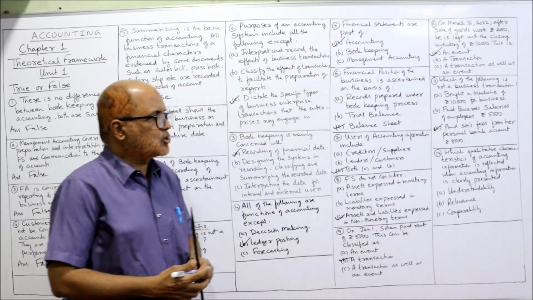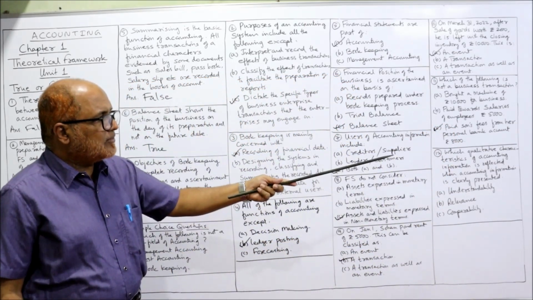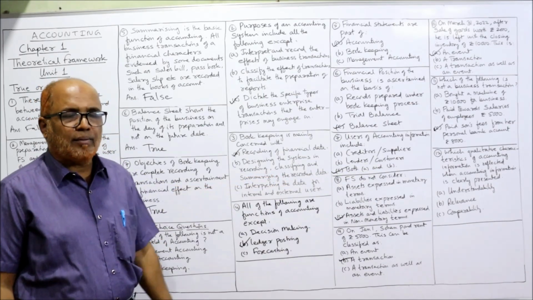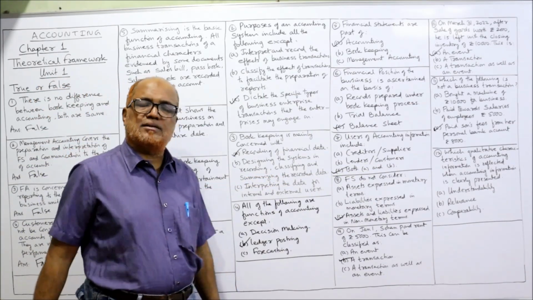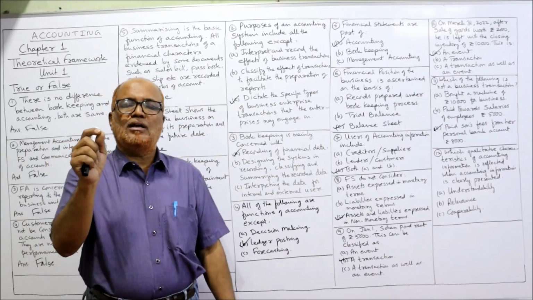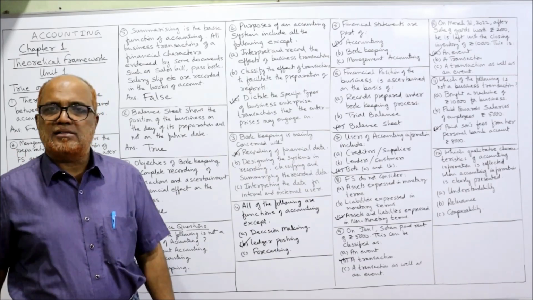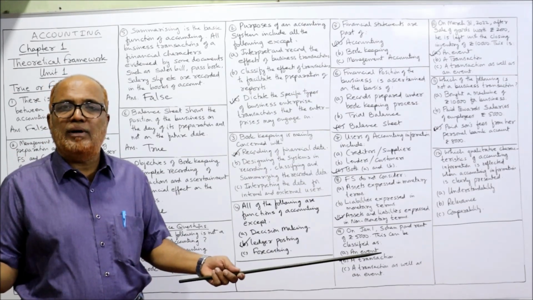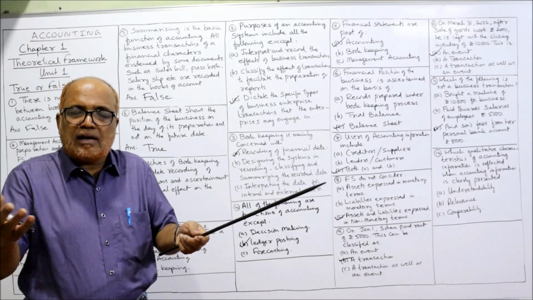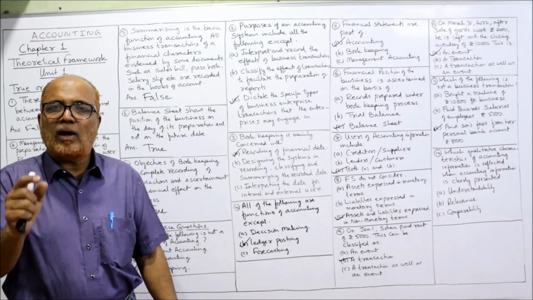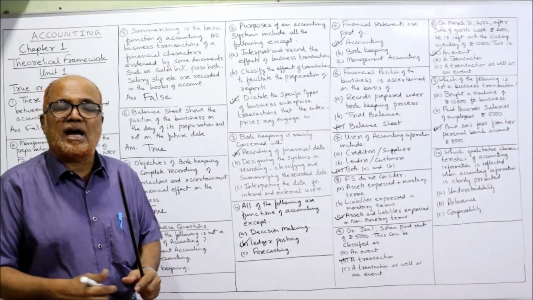Last and final question, 12th. Which qualitative characteristic of accounting information is reflected when accounting information is clearly presented? If accounting information is clearly presented, what is the qualitative characteristic? It is called understandability. If it is clearly presented, it will be easier to understand. So the qualitative characteristic is understandability.